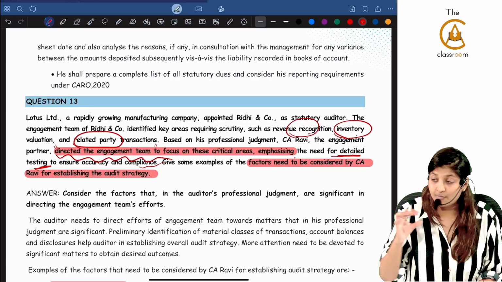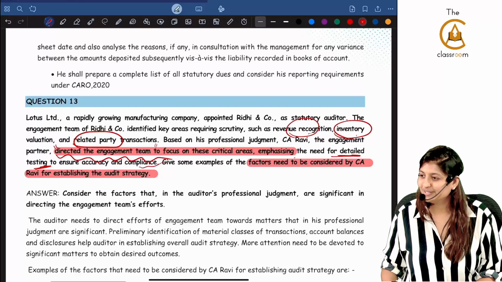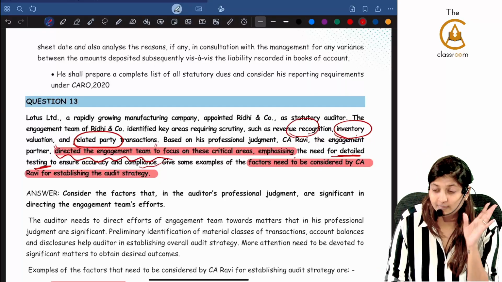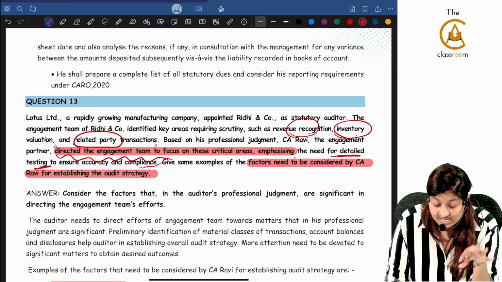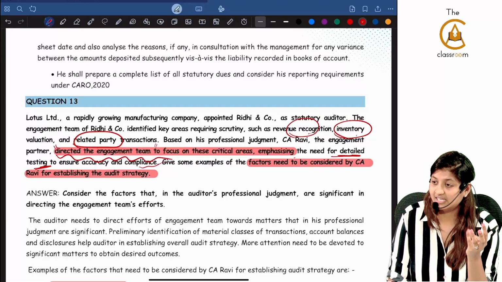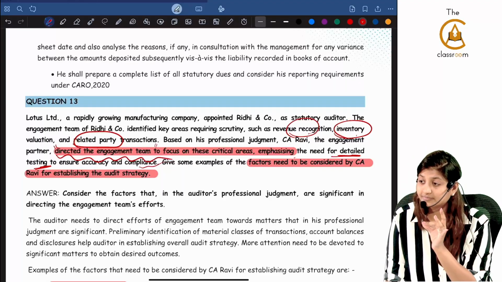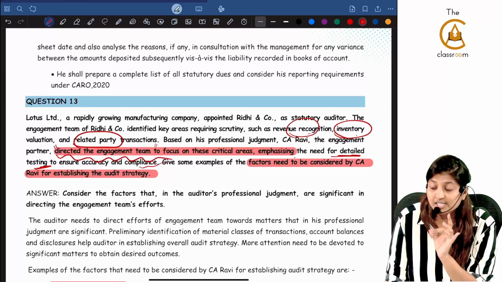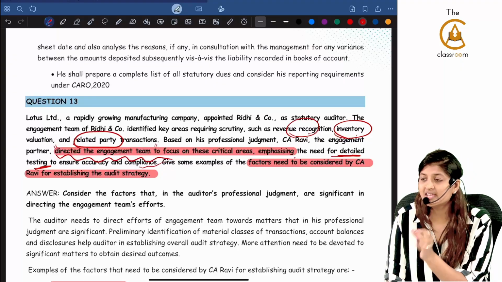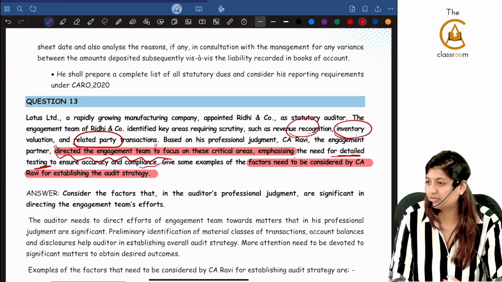Now those 5 points, multiple times they have tested. You have to be extremely careful. Yes or no? So if some question comes, and you are a little doubtful whether this is SA 300, first see if any of those 5 keywords are coming. Identifying the scope of the engagement, ascertaining reporting objectives, and whether that keyword is there. Third one, directing the engagement team effort. Fourth one, preliminary engagement activity. They cannot twist that, because once they say preliminary engagement, you will come straight to SA 300. No twisting.